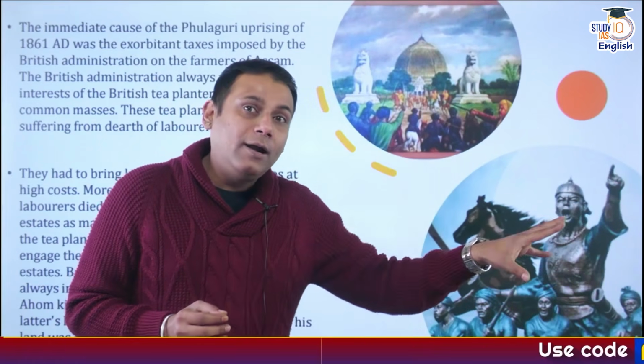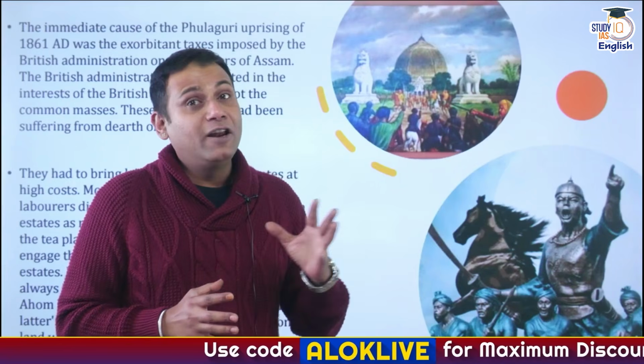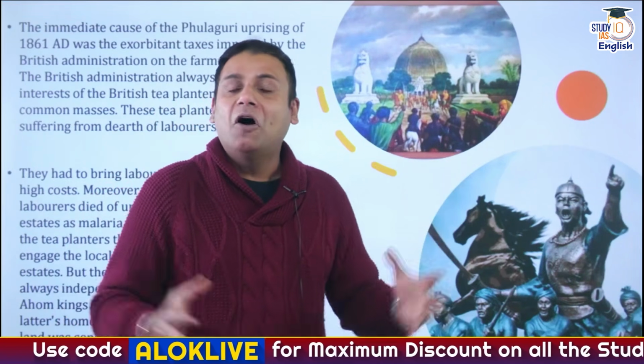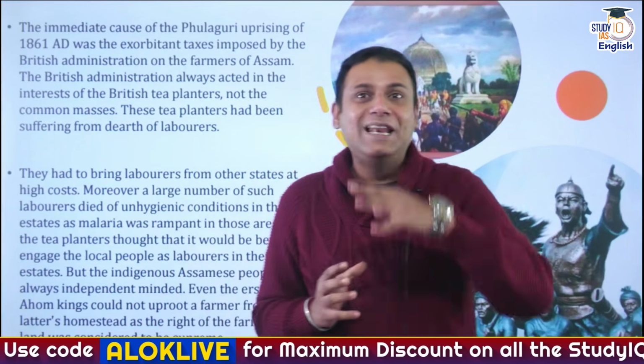So they wanted the local people of Assam to be hired as laborers. But they knew one thing, that the local people of Assam, or the peasants of Assam, were independent-minded. In fact, right from the time of the Ahom rulers itself. And in fact, these people won't be working as laborers for them, because the Brahmaputra valley was very fertile, and the peasants did not have to look for any other vocation. But there is one way out how we can force the peasants to work as laborers.